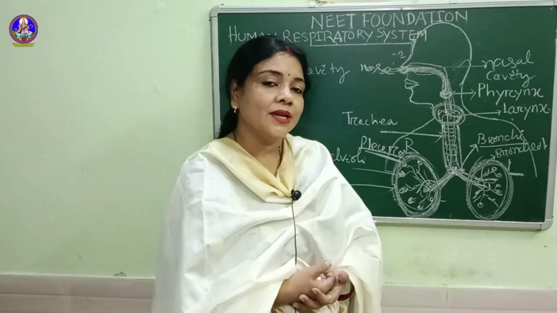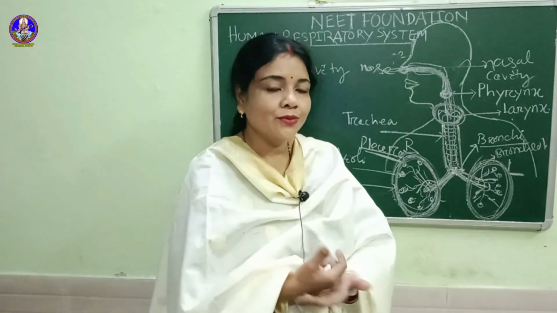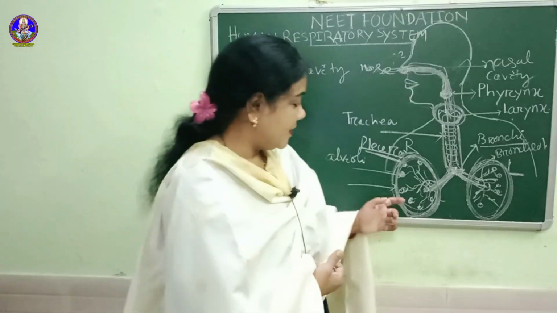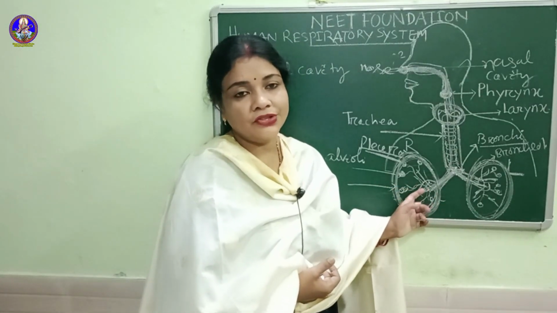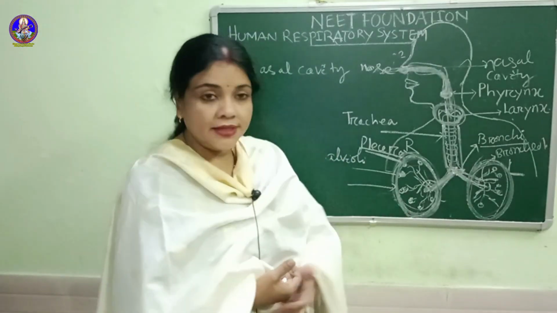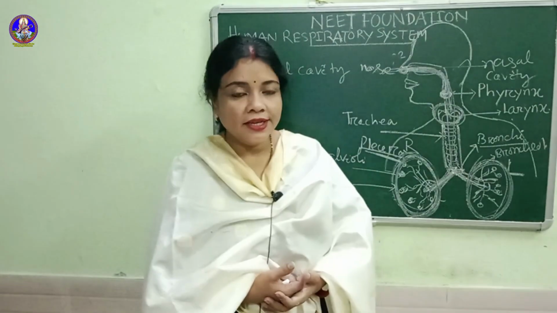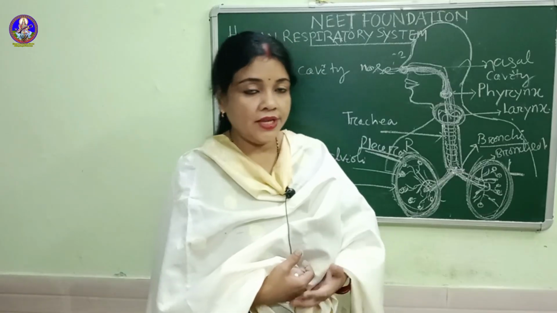That air sac is known as the alveoli. And do you know how many alveoli there are? If you count both lungs, there are around 300 crores of alveoli. These alveoli contain air. Whenever we breathe in, they store air inside.